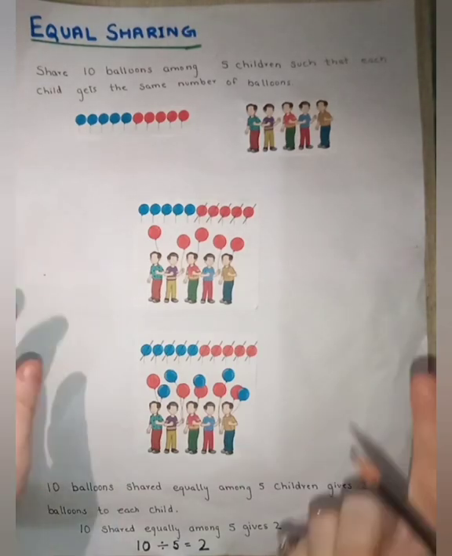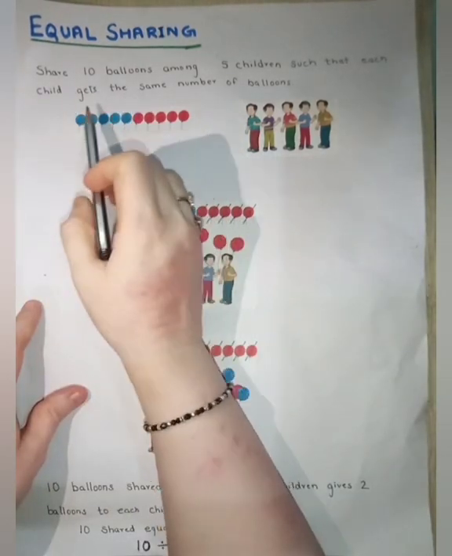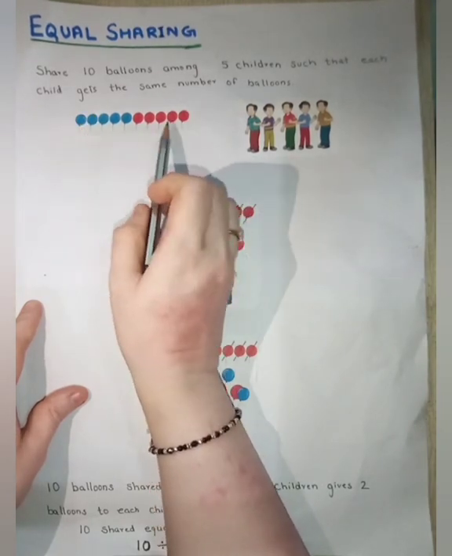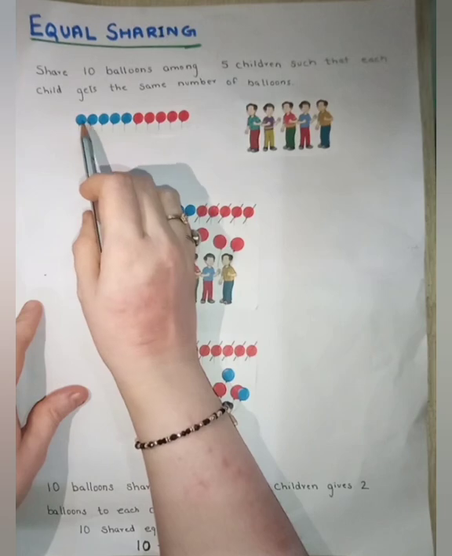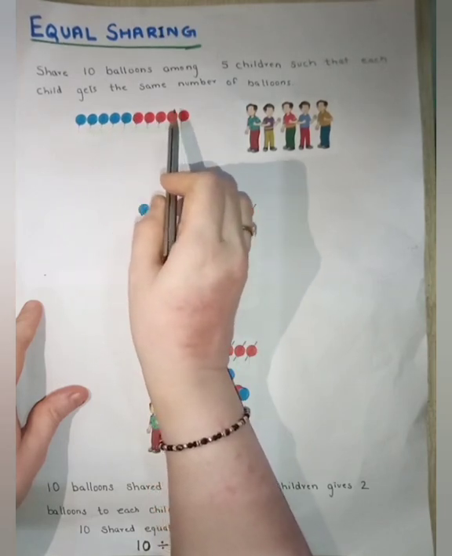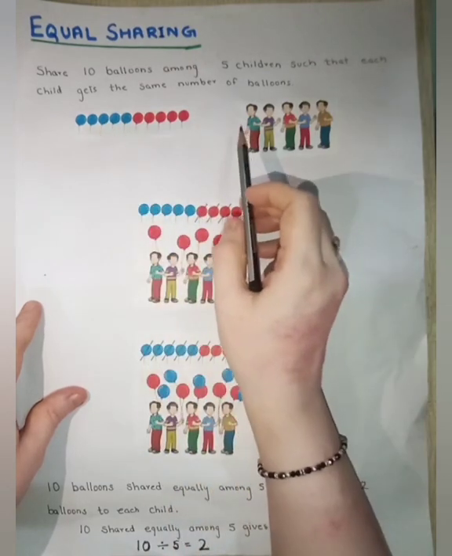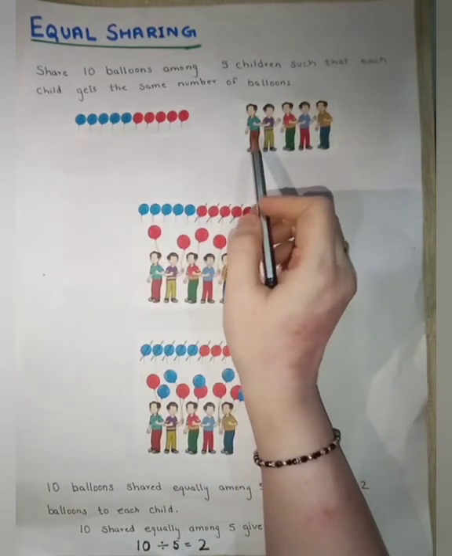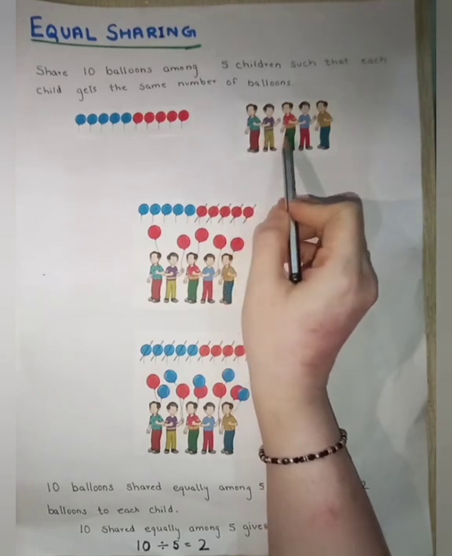Now what is equal sharing? See, we are having some balloons. Let us first count the number of balloons. 1, 2, 3, 4, 5, 6, 7, 8, 9, 10. And we are having some children. Let us count the number of children. 1, 2, 3, 4, 5.